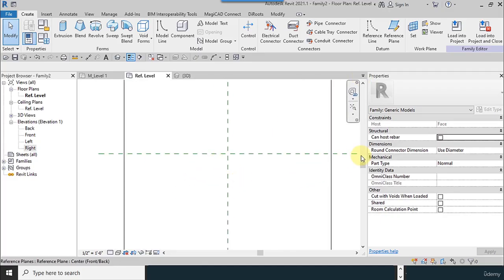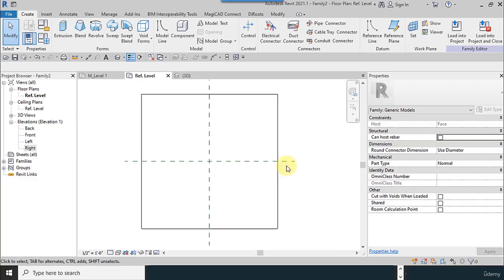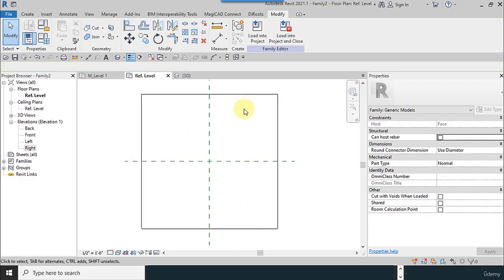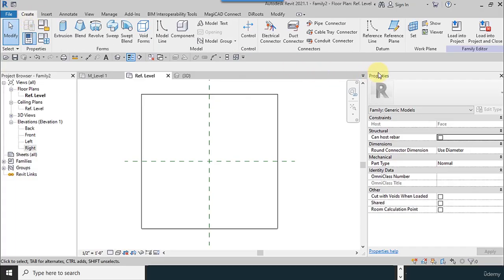For modeling a thermostat, I need to draw some lines. One line is center, front, back, and another one is center, left and right, and back and front, okay?